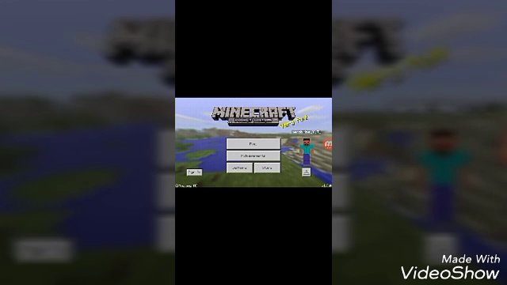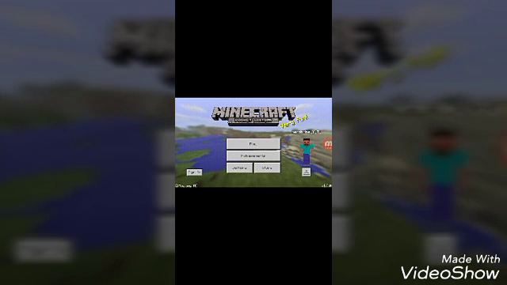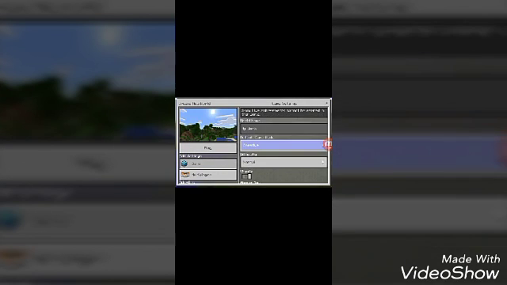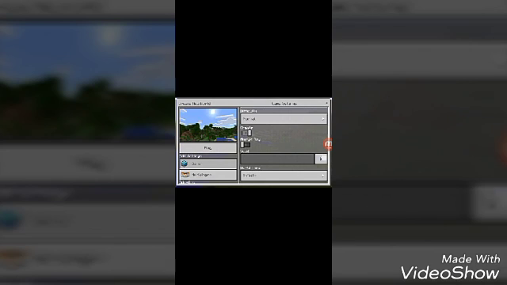It is free, guys. See, look, that's version 1.0.0. Now let's click play. As you can see, this is all 1.0. Just create a world for a second. Of course, I don't want to get killed.